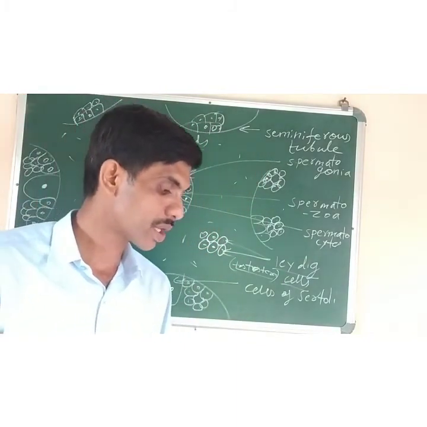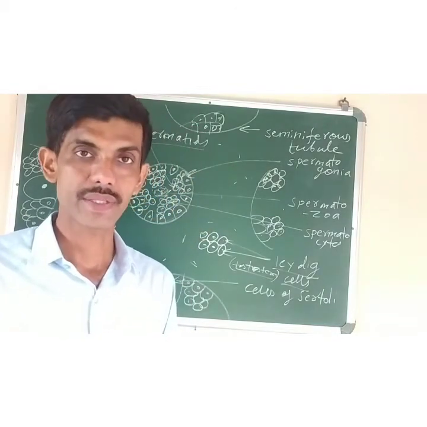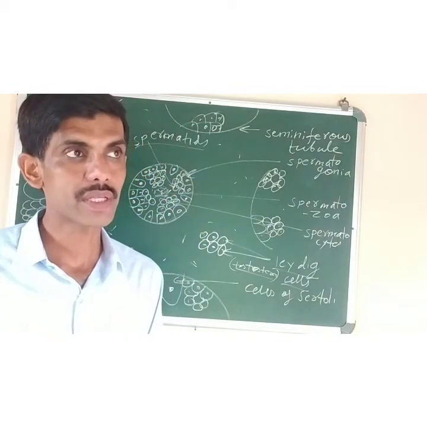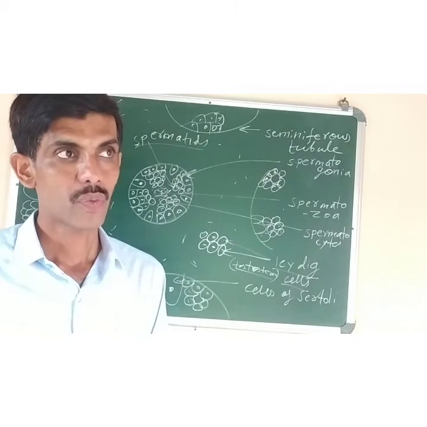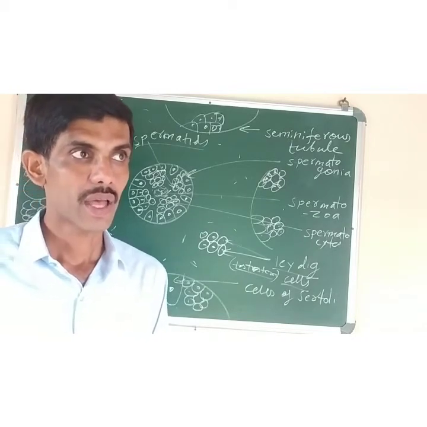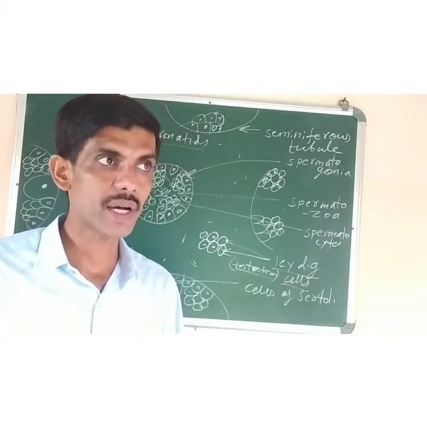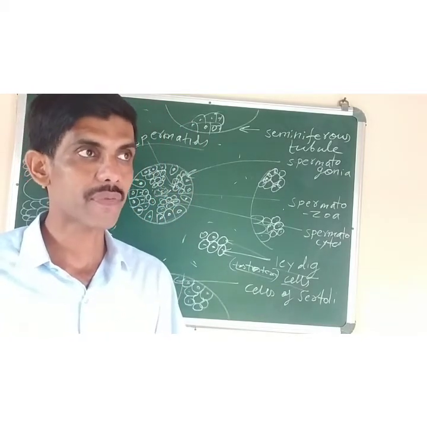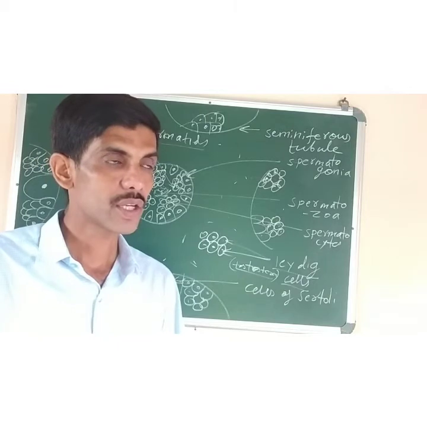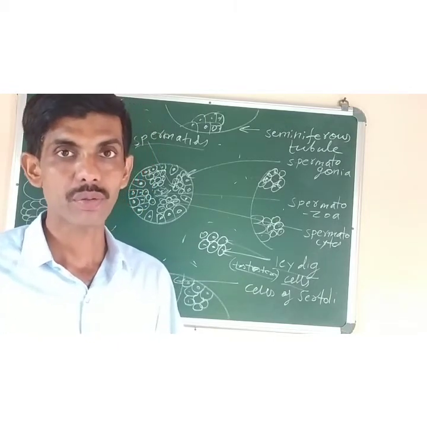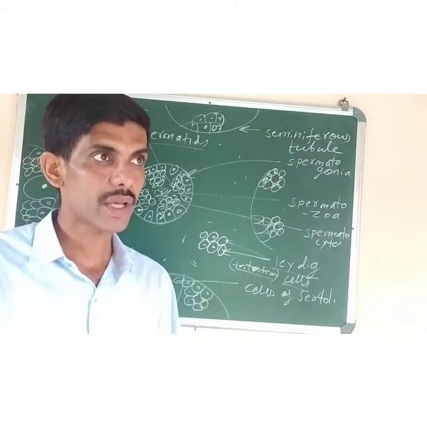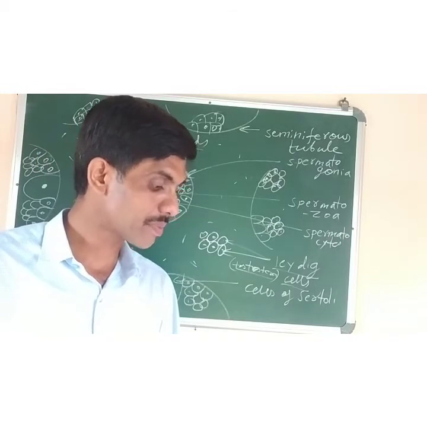Then the last one is the copulatory organ, that is the penis. The male copulatory organ, the penis, is a cylindrical structure which contains blood vessels as well as nerves. When the blood vessels are filled with blood, due to the presence of erectile tissue, this organ becomes erect.